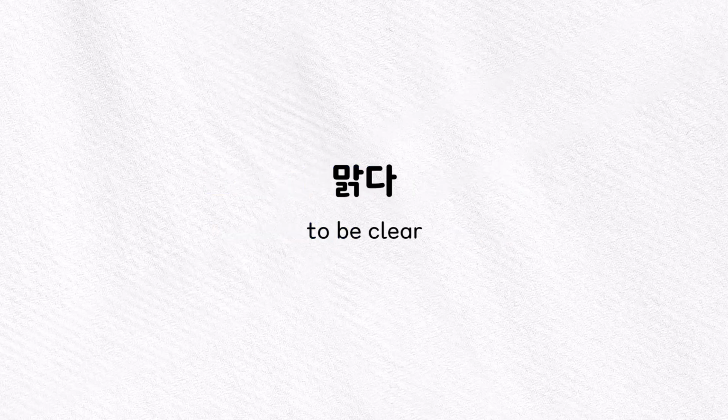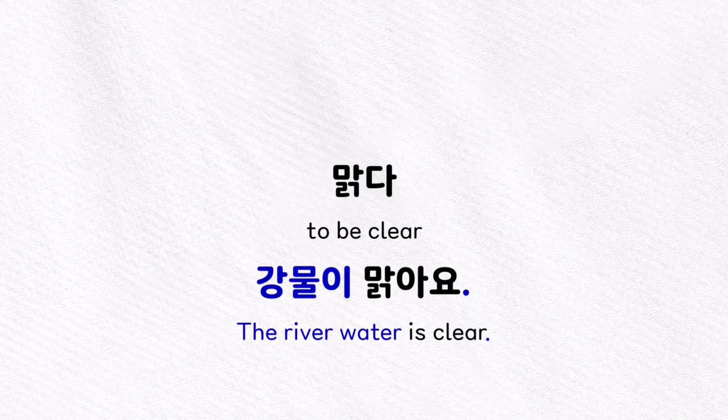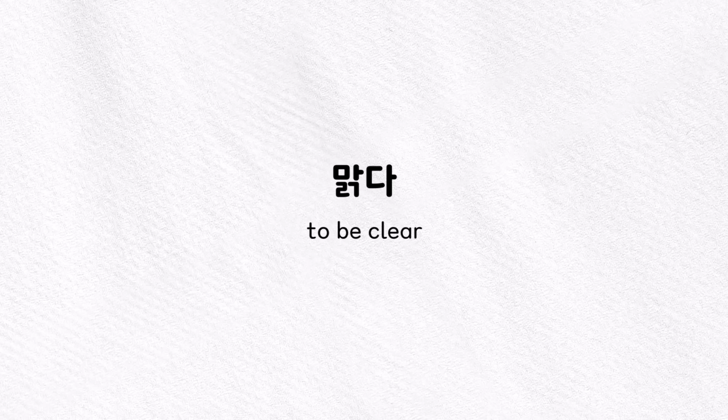Another word that we use to say that the weather is sunny is the adjective 맑다. Now the word 맑다 is actually used to say that something is clear. So even when we talk about, let's say, the sea water or the river water being clear, we can use this adjective 맑다. So we could say 강물이 맑아요, and that means the river water is clear. But when we use this word 맑다 to say that the weather is sunny, we're essentially saying that there is no cloud in the sky.